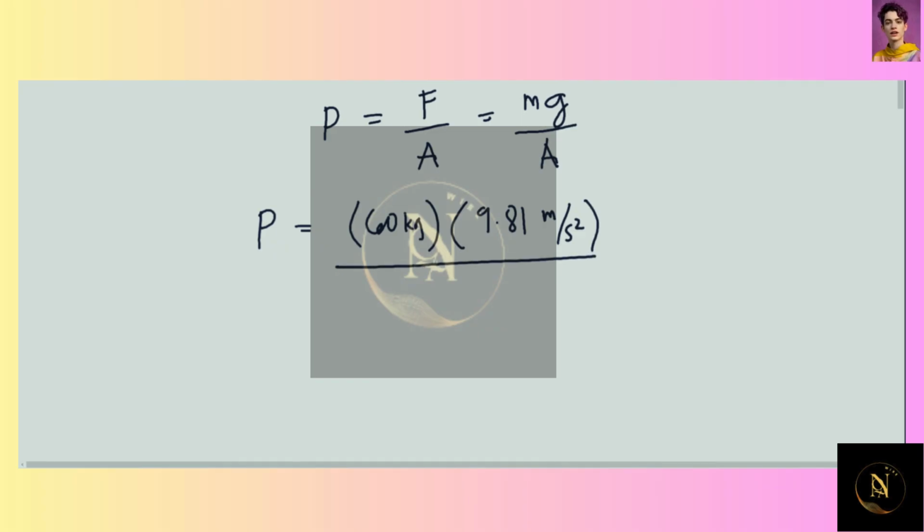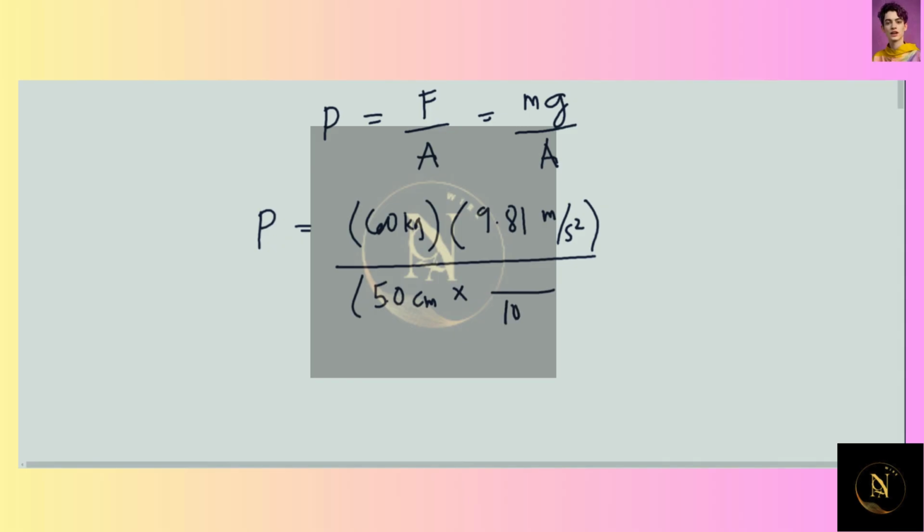Therefore, solving for the pressure, we have mass given as 60 kilograms times the acceleration due to gravity, which is 9.81 meters per second squared, divided by the area of the box, which is 5 cm.